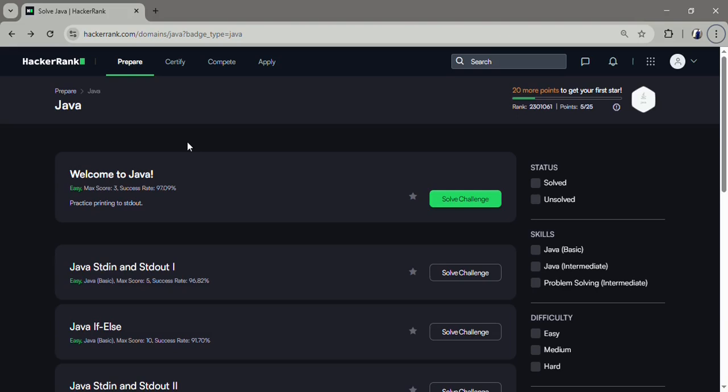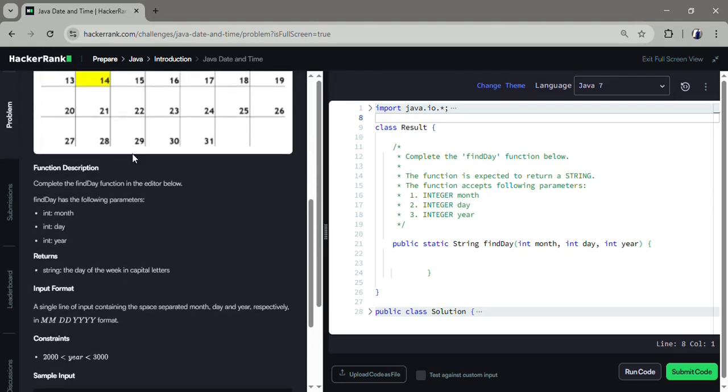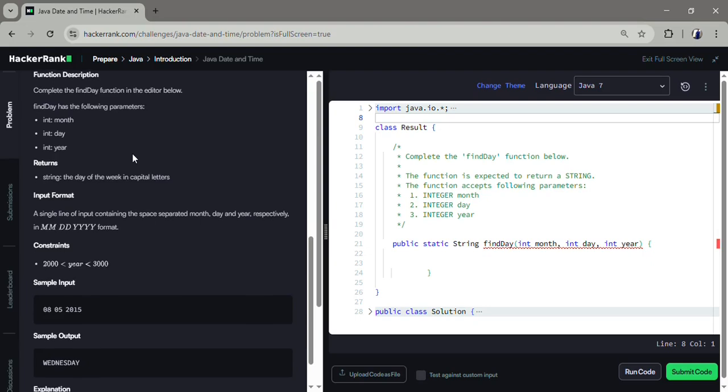Today we are solving a classic question. What is the day of the week for a specific date? Let's jump right in. The question is simple. You are given a date in the format month, day, year.